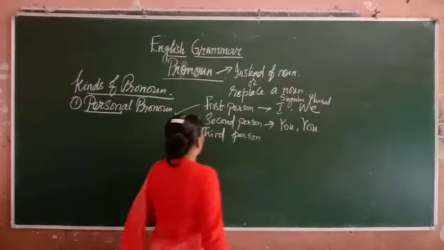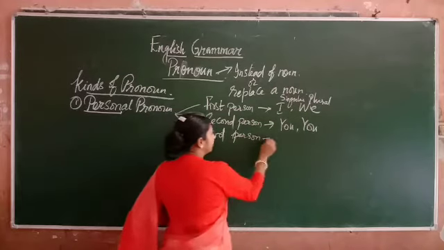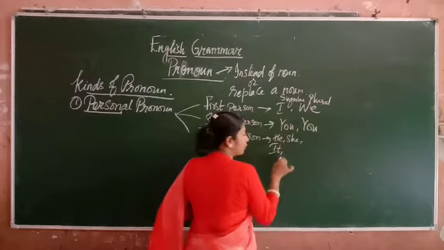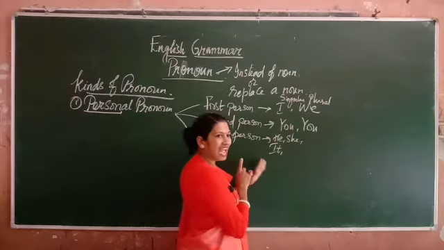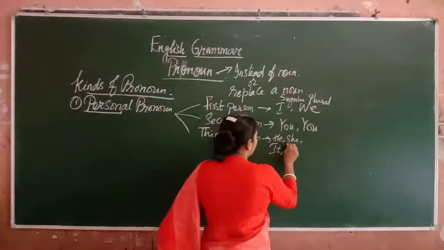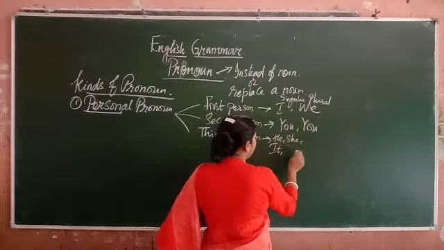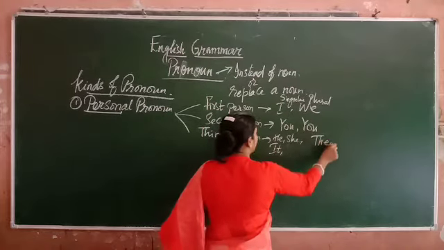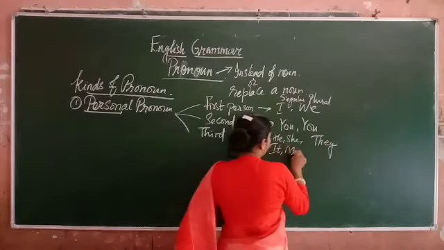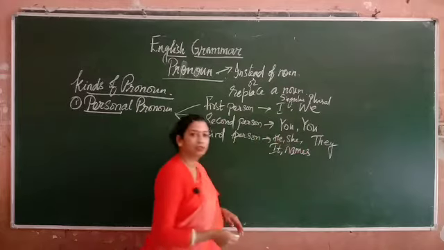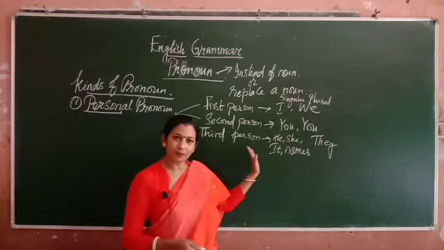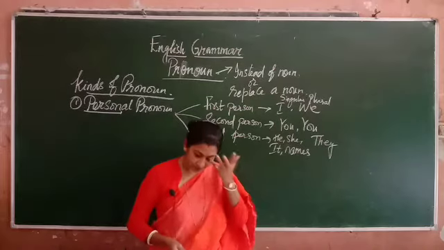Then in third person singular, you have he, she, it, which is used for animals, and the plural is they. And all names like Mahatma Gandhi come under third person.